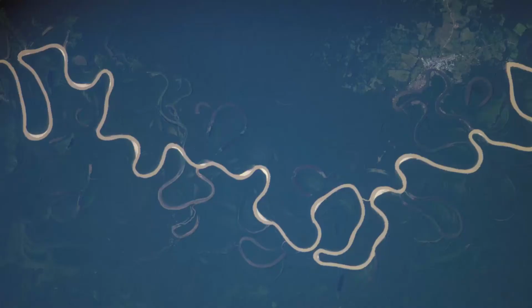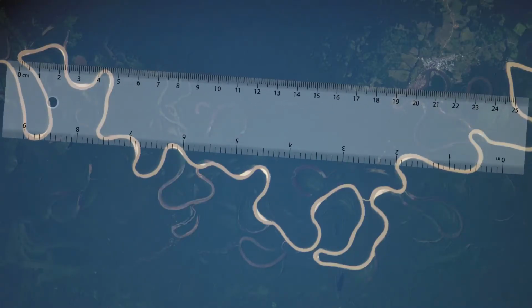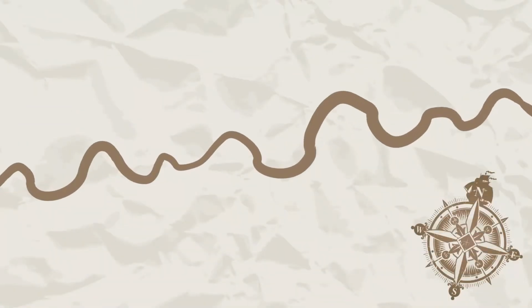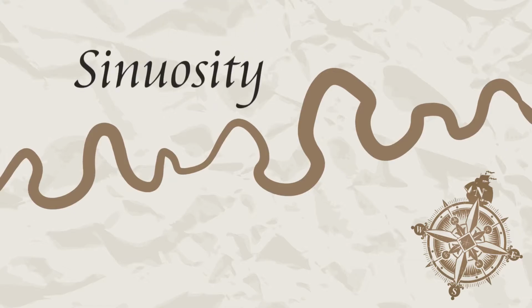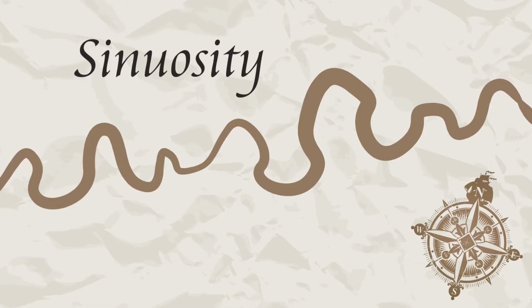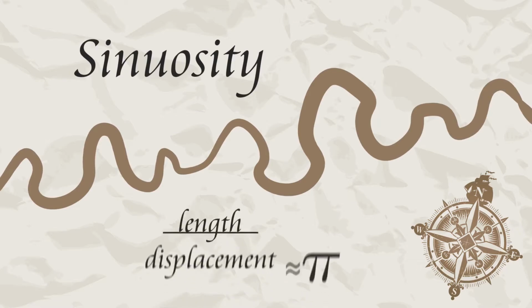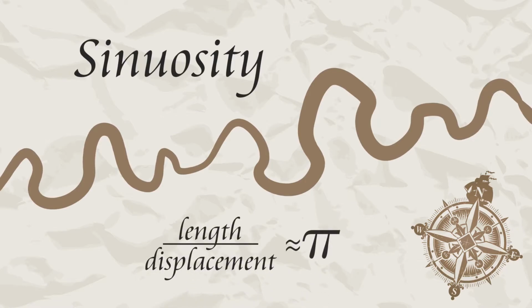Pi is not only found in the sky, it's also found here on Earth in our rivers. A river is always longer than the distance between its head and its mouth. As a river forms, any slight curve causes the water to move faster on the outside. This causes further erosion, resulting in an even further curve. This bendiness is often referred to as a river's sinuosity, and as it turns out, the average sinuosity of most of the world's rivers approaches pi, or they are, on average, pi times longer than their ultimate displacement. Behind me is the Ohio River. The Ohio River runs for about 1,579 kilometers, but its direct length is 879 kilometers, having a sinuosity of about 1.797.